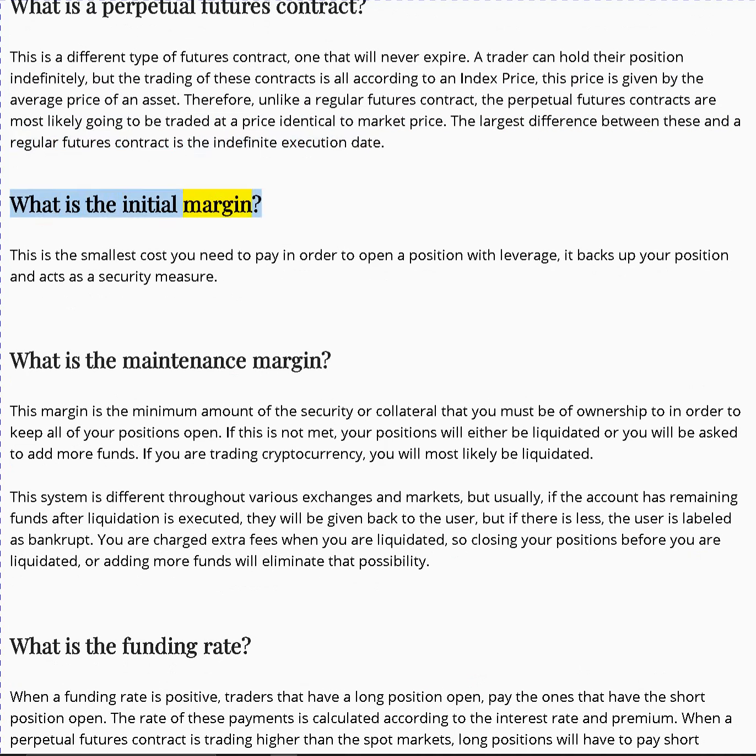What is the initial margin? This is the smallest cost you need to pay in order to open a position. With leverage, it backs up your position and acts as a security measure.